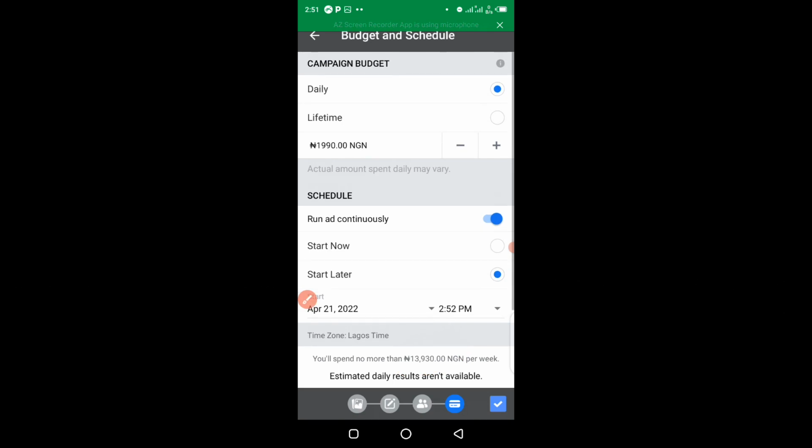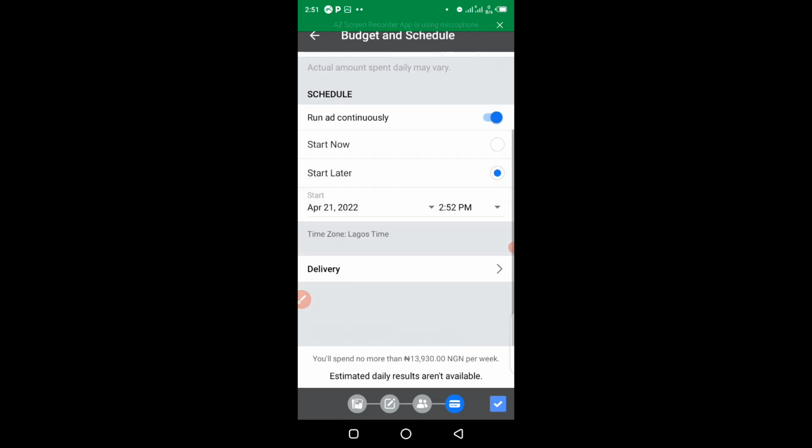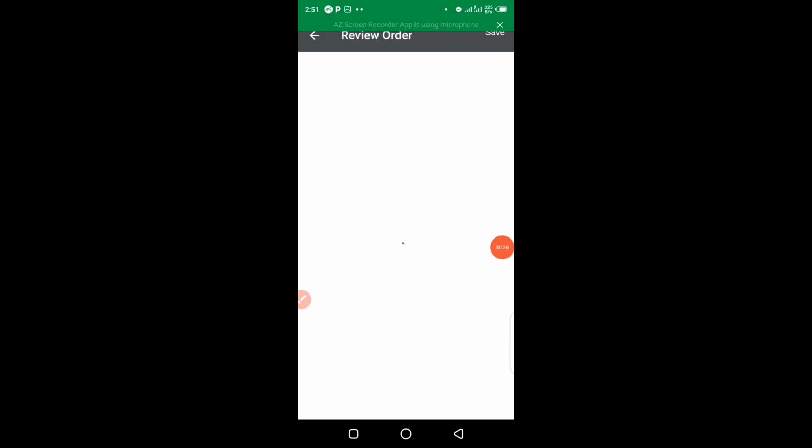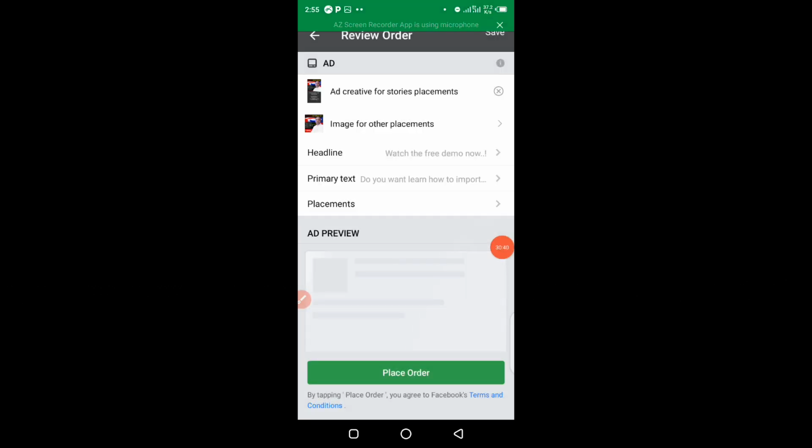Once you are done and you're satisfied with everything, you have to click on this place here to place the advert. So it's going to be under review. We're going to see the preview of the ad before we can finally click on place order.